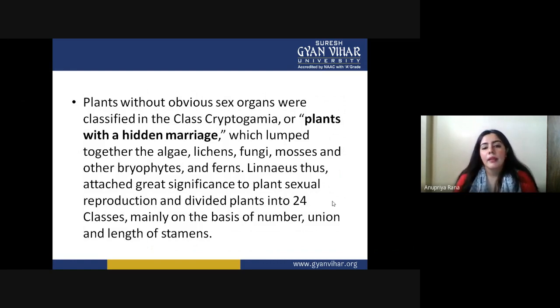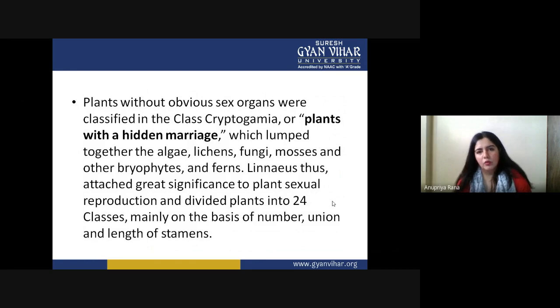Now, Linnaeus attached great significance to plant sexual reproduction and divided plants into 24 classes. On the basis of his whole point of view about reproduction, he divided plant classification into 24 classes, mainly on the basis of the number, union, and length of stamens.